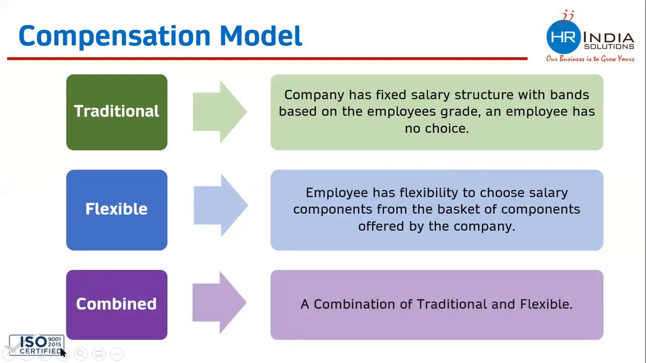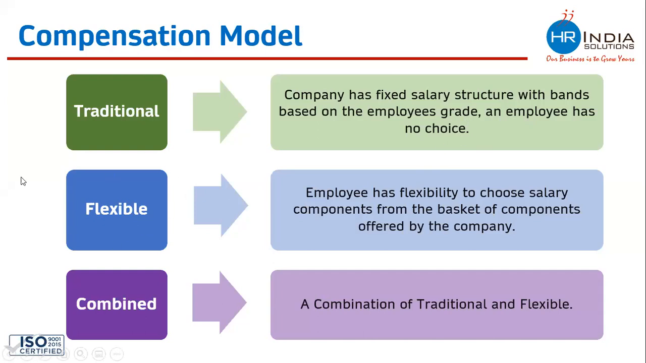Third is the combined one, the combination of traditional and flexible. What is the combined one? The combined one is where 80% or 70% of the compensation is decided by the company. They have decided the base pay, most of the allowances also, and they leave one or two allowances to be picked up by the employee as per their convenience, as per their choice. So these are the three compensation models we have. Traditional is where the company decides everything and there is no choice left to the employee to pick up their compensation.